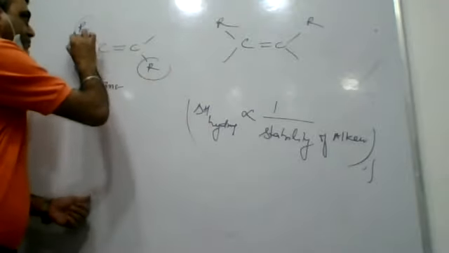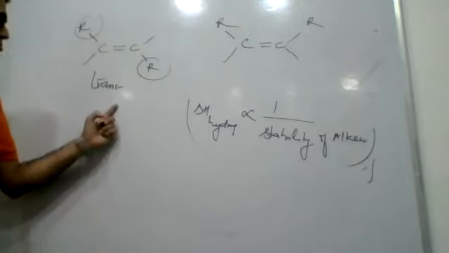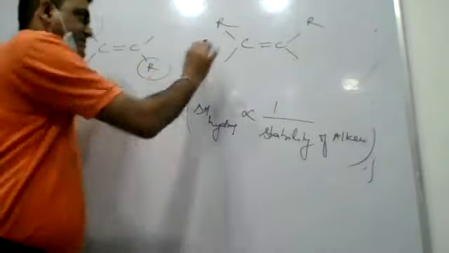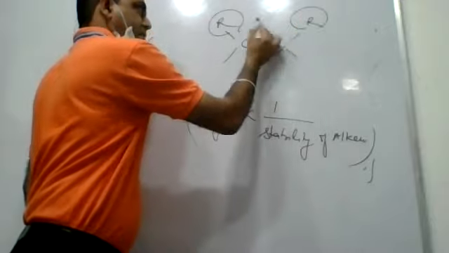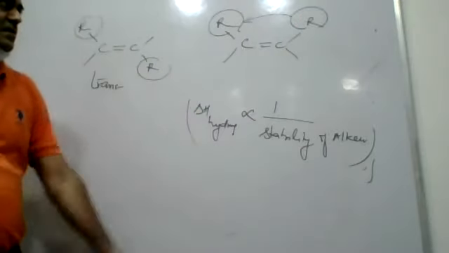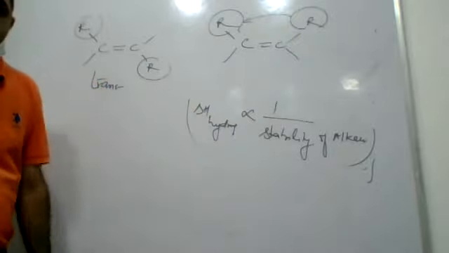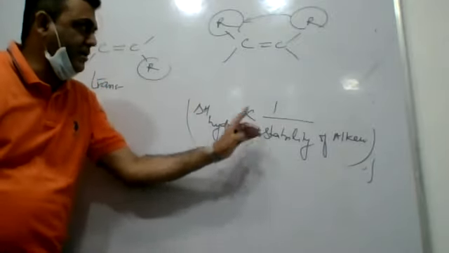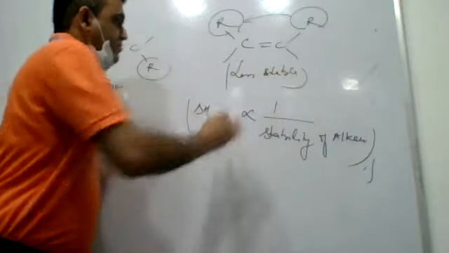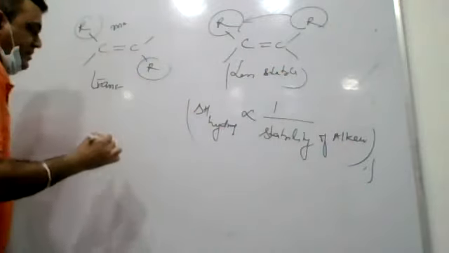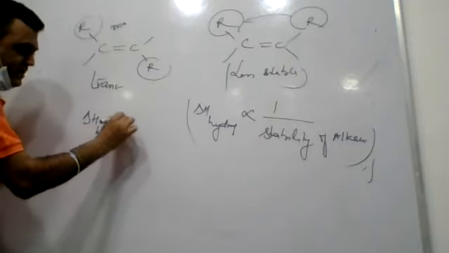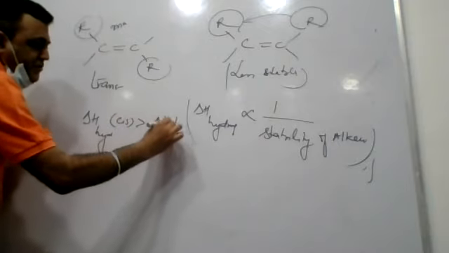These are the bulkier alkyl groups. In trans alkene, they are kept almost diagonally opposite. And in cis, they are on the same side. So being at minimum distance, there will be a certain amount of repulsion. Because of that repulsion, potential energy increases. So due to higher potential energy, cis will be relatively less stable, while trans will be more stable. Therefore, enthalpy of hydrogenation of the cis isomer will be more than that of the trans isomer.